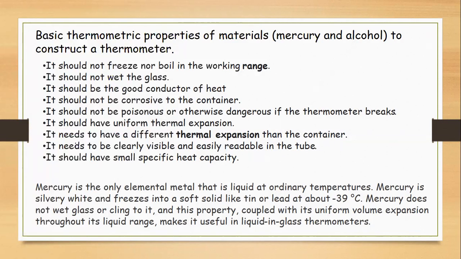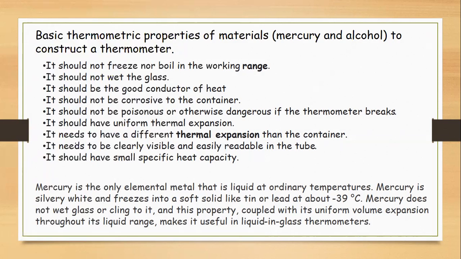It should not wet the glass, meaning that tiny droplets of the mercury or alcohol, or any other liquid, should not remain on the glass when it expands and comes back.